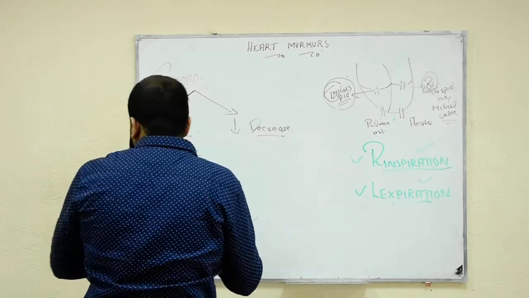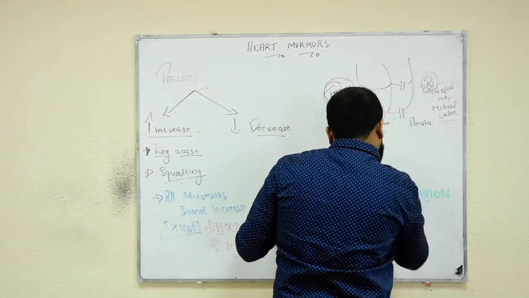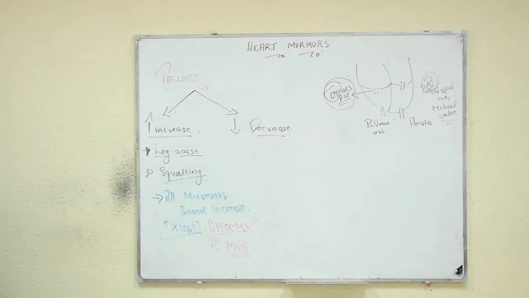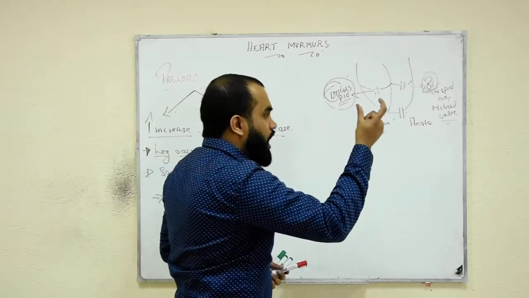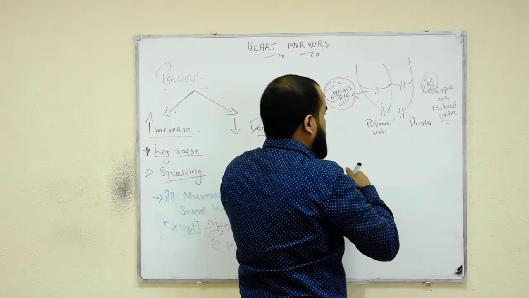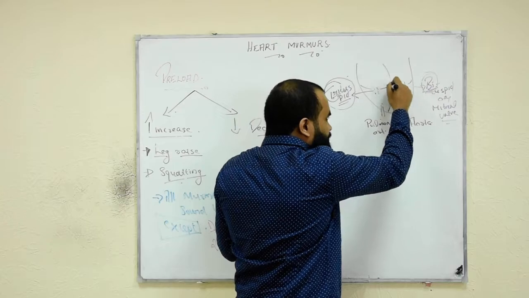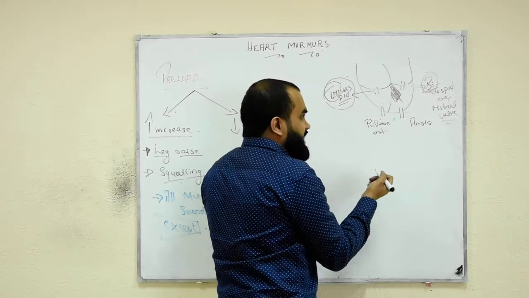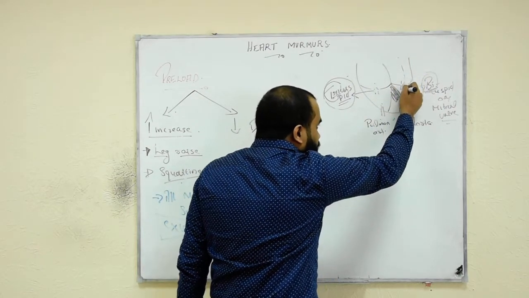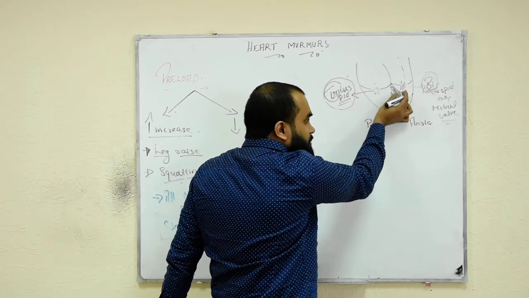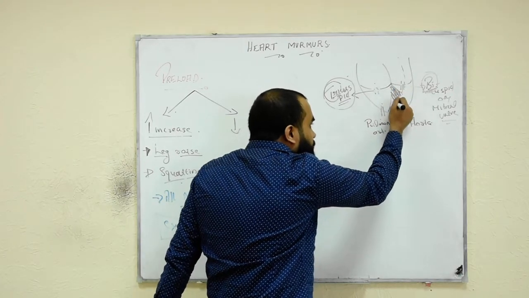Let me explain what is the mechanism behind that. I am explaining for just one, so the other you will get. So listen here. Once again, what is HOCM? Hypertrophic cardiomyopathy. So the heart muscles are hypertrophic. If this is my heart muscle, they have more muscle here, so it is bulging out. Hypertrophy becomes. So listen here. If I ask the patient to increase the preload, you can see a lot of blood passes through here. If more blood comes through here, there will be more pressure here. That blood, more blood will press the muscle back to the normal position.